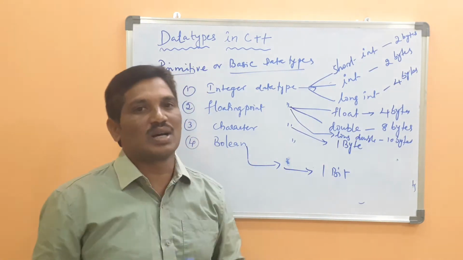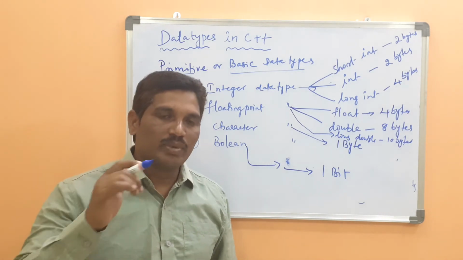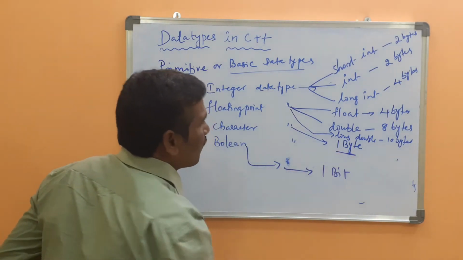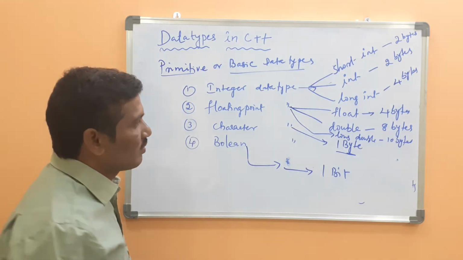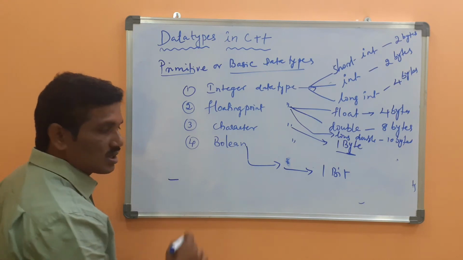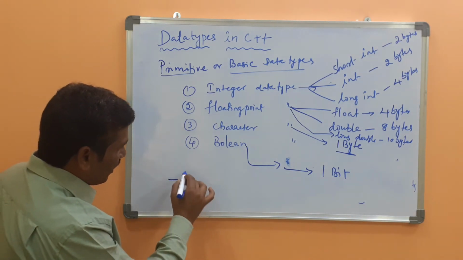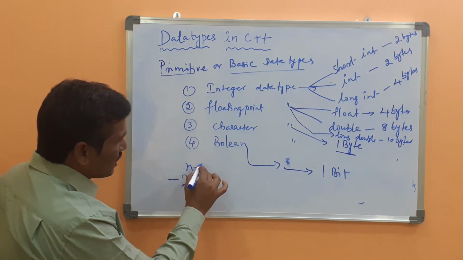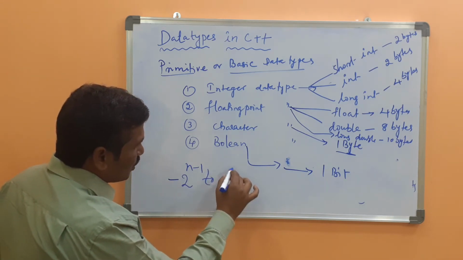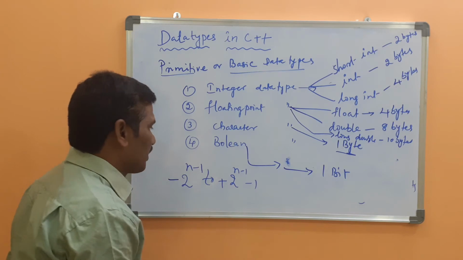A simple formula I will tell you to remember. If you want to know the range for the character: 1 byte equals 8 bits. The range is minus 2 to the power of n minus 1, to plus 2 to the power of n minus 1, minus 1.